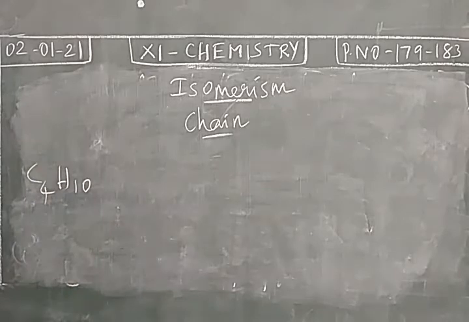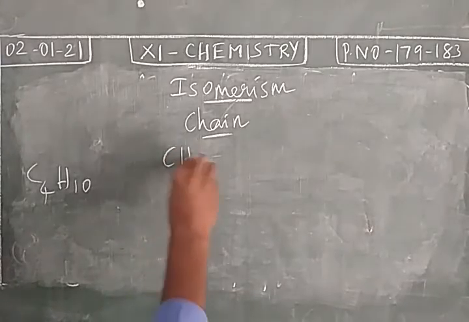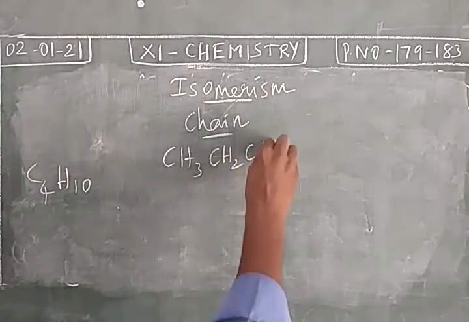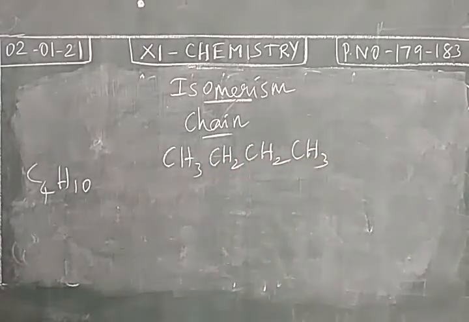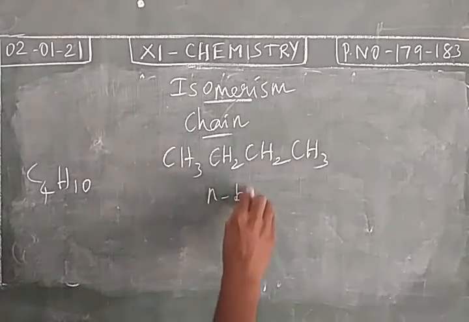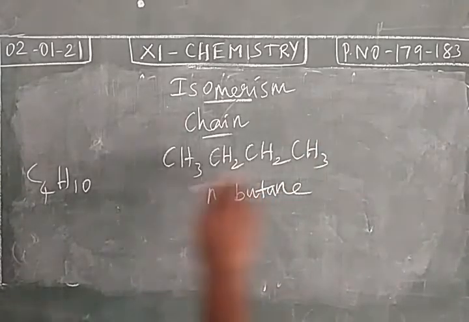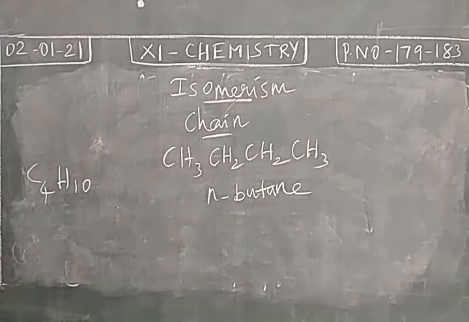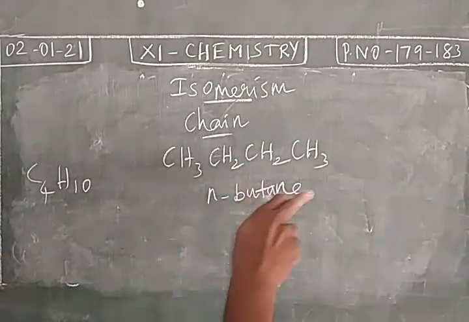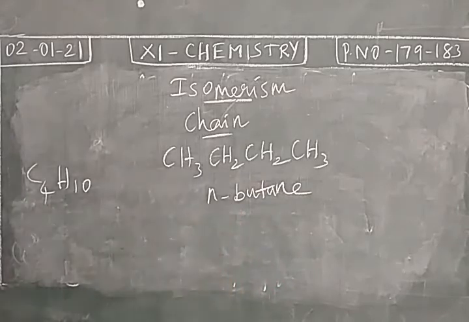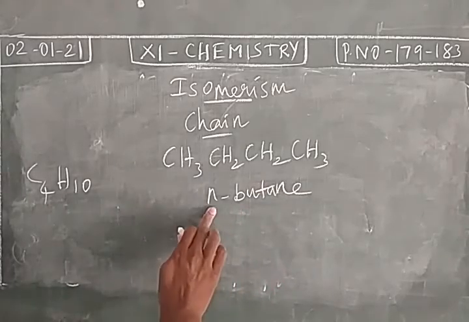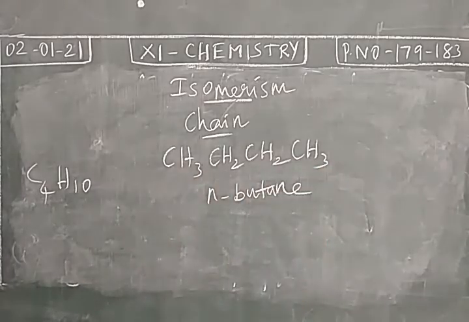For the molecular formula C4H10, 2 compounds can be drawn. CH3, CH2, CH2, CH3. So this is called what? N-butane. 4 carbon atoms and totally 10 hydrogen atoms. It is a straight chain compound. So its name is N-butane. N represents a normal chain, there is no branch.